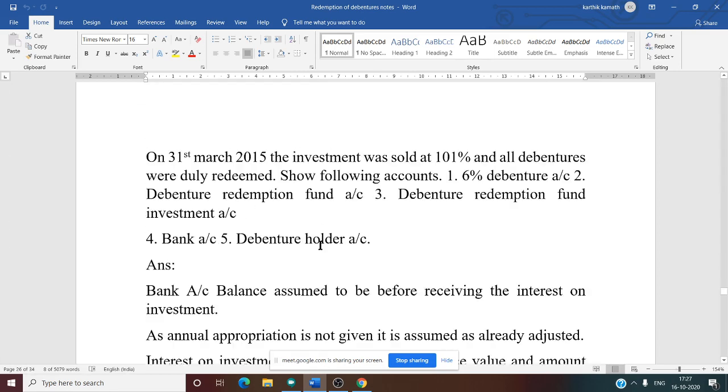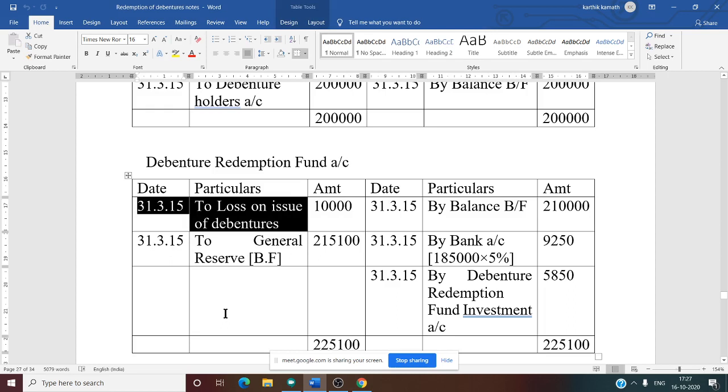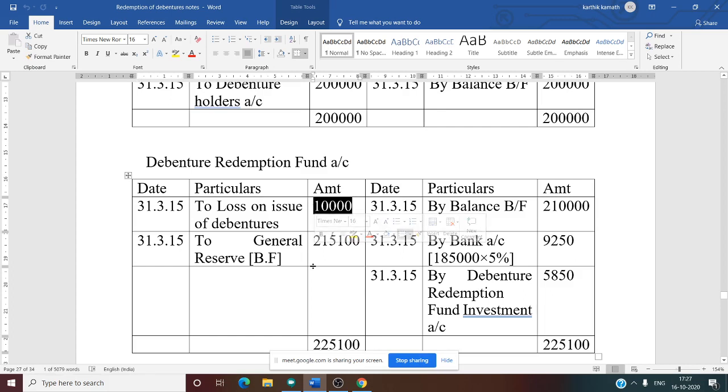That loss to the company you need to show in the sinking fund account. So this is the debenture redemption fund account, debit to loss on issue of debentures, that is 10,000. How did we get 10,000? This is nothing but the premium amount.